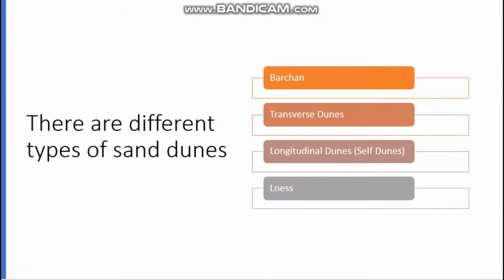Next one, there are different types of sand dunes. Okay, listen, what are the different types of sand dunes? Barchans, transverse dunes, longitudinal dunes, loess. Listen, barchans, transverse dunes, longitudinal dunes and loess. About these different types of sand dunes you are going to learn in detail.